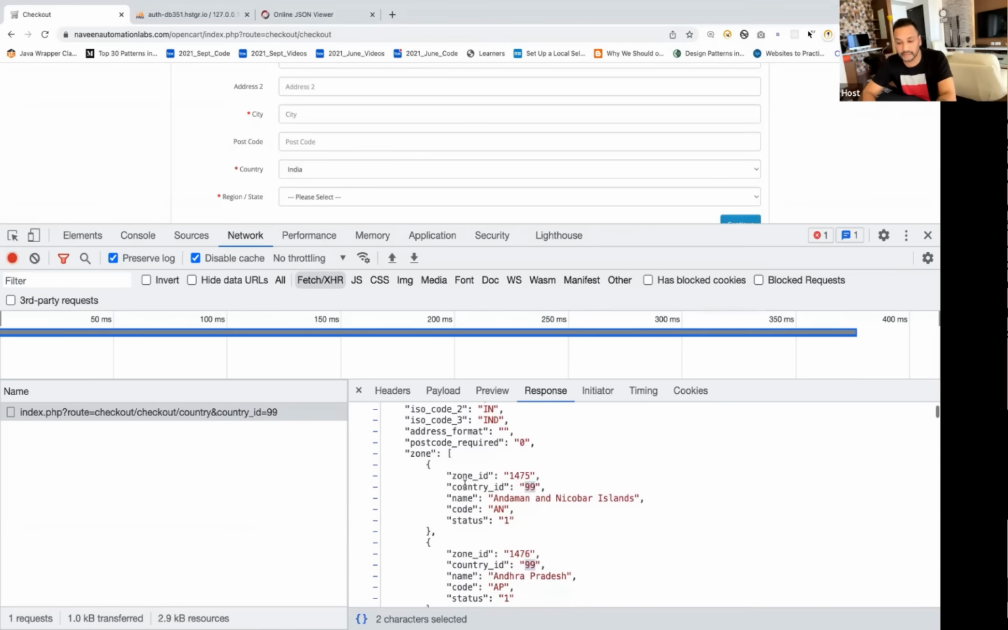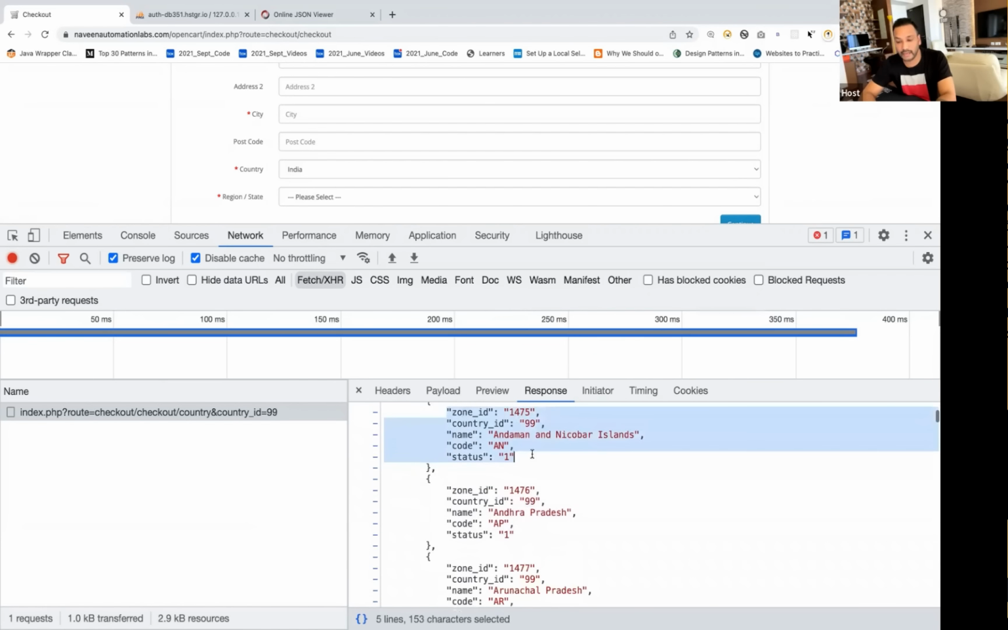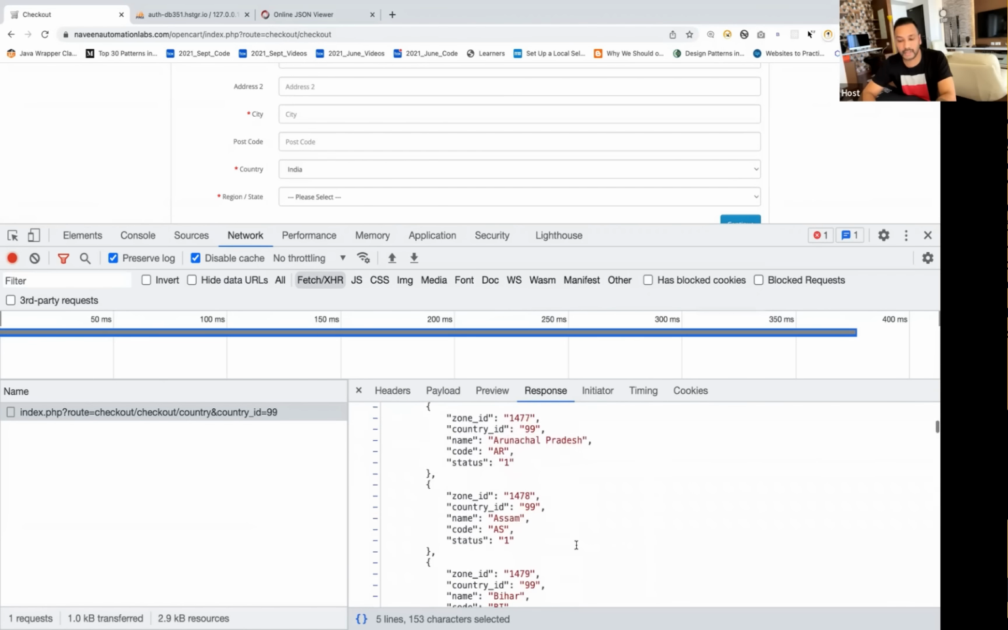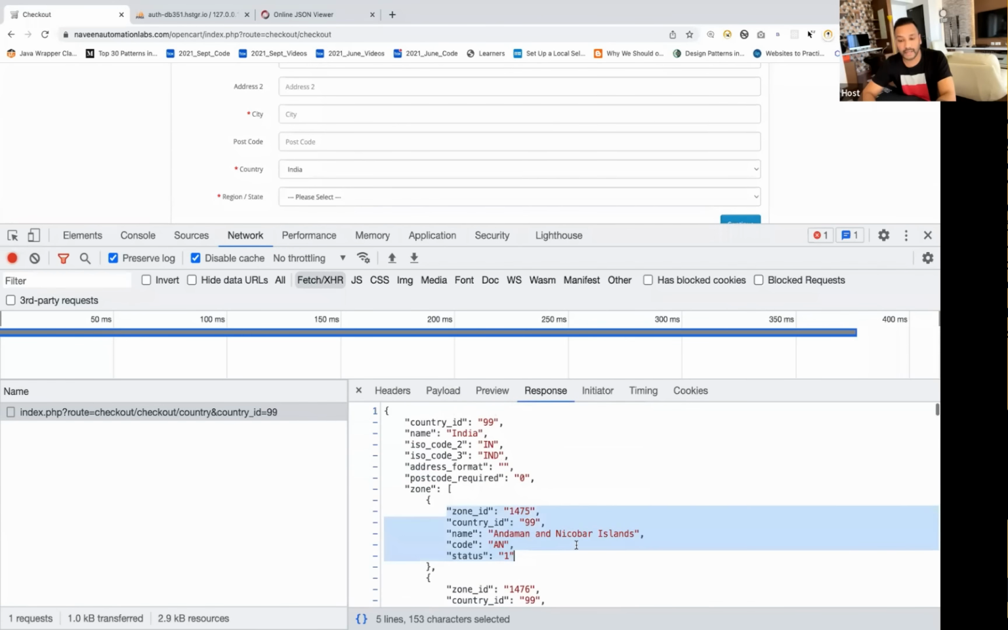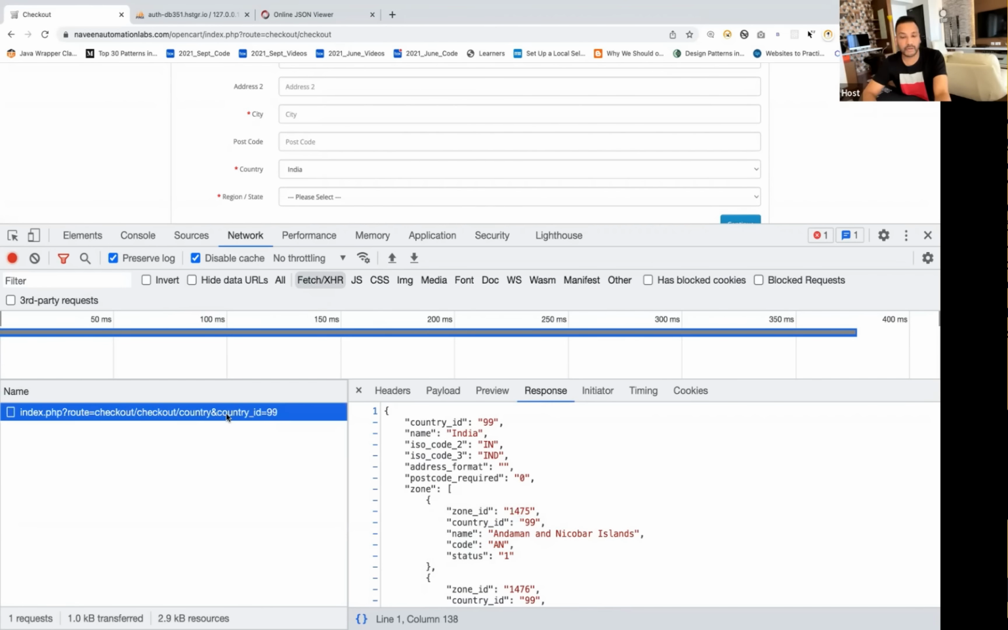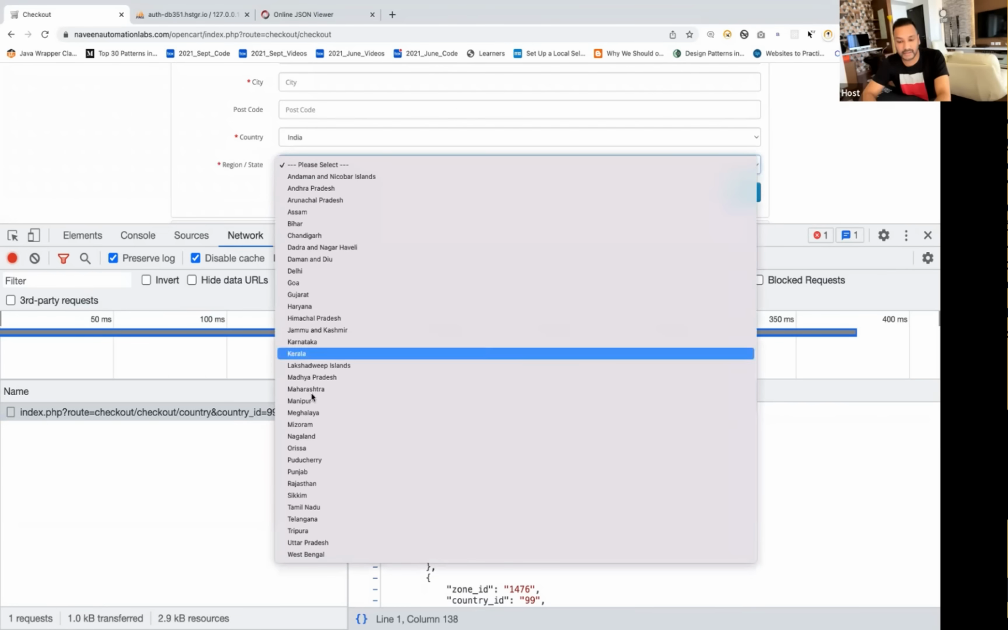And then these are the zones available. You can see Andaman, Nicobar, Andhra Pradesh, Arunachal Pradesh, Assam, and everything we are getting. Where is the same data actually coming from? The data is available inside a database. The API just fetches the data from the database, and then it is given to the browser, and the UI will display it: if you select India, these regions are available.